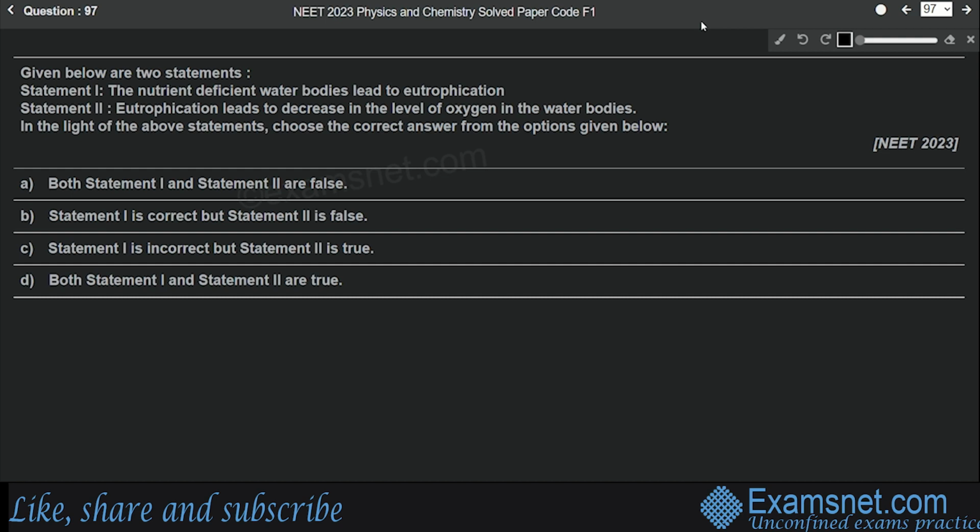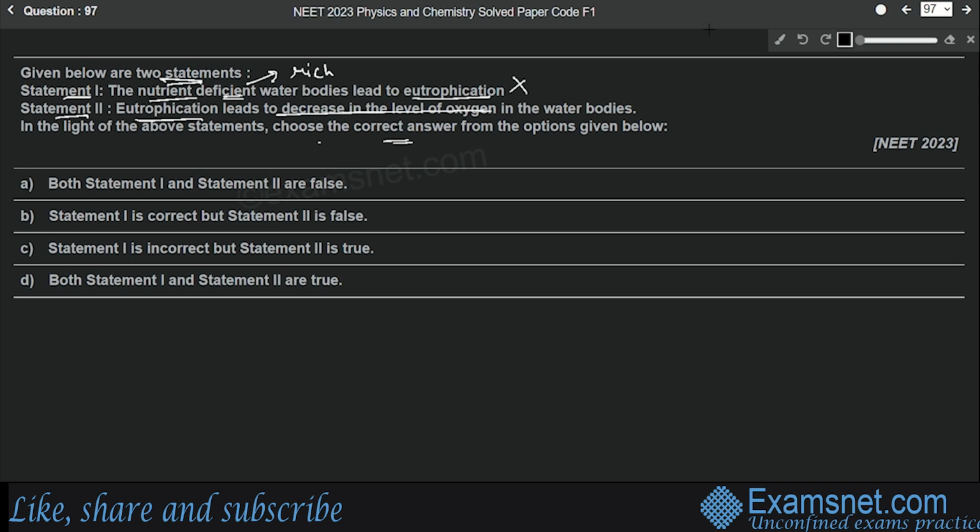Question number 97 is from the chapter Environmental Chemistry, and here two statements are given. Statement 1 says the nutrient deficient water bodies lead to eutrophication. Statement 2 says eutrophication leads to decrease in the level of oxygen in the water bodies. So in the light of the above statements, we have to choose the correct answer from the options given below. Now we can see that the first statement is incorrect because nutrient rich water bodies lead to eutrophication, not nutrient deficient.